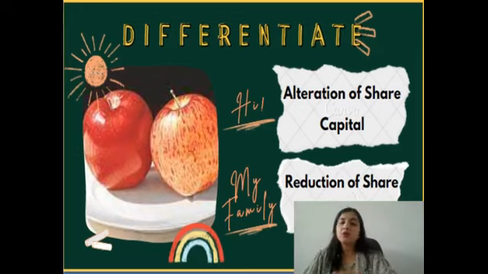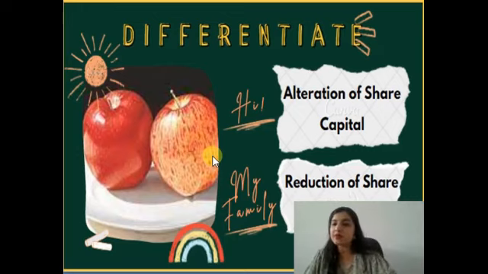Now, if the difference between the two terms is possible, like what I have tried to explain through this diagram: there are two apples and they both are apples and they are comparable also. One is completely red and the other one is slightly red and slightly orangish in color. So you can differentiate between both apples because they have the same nature and tendency.